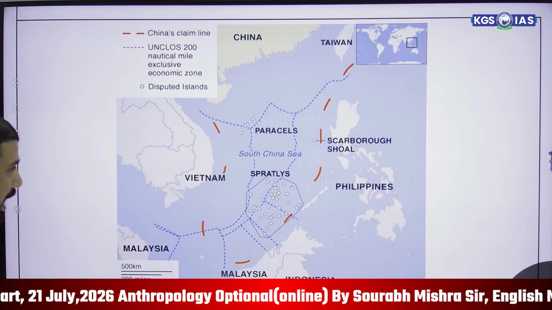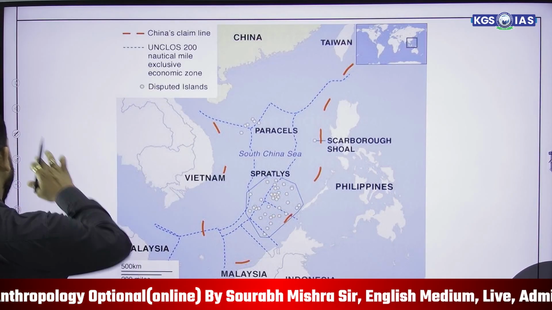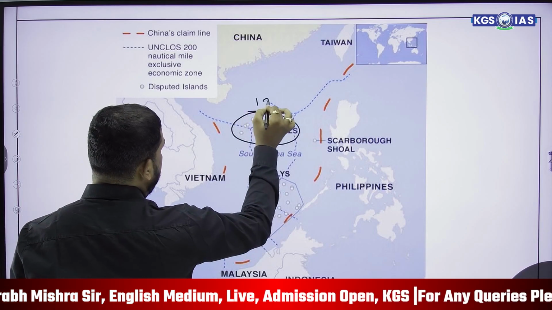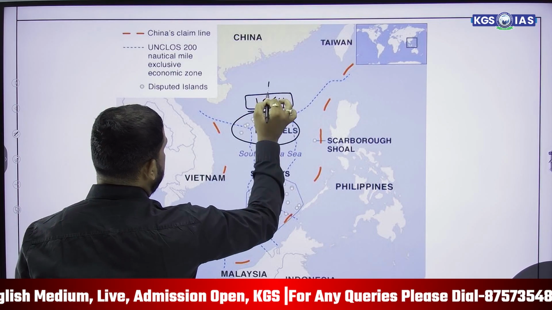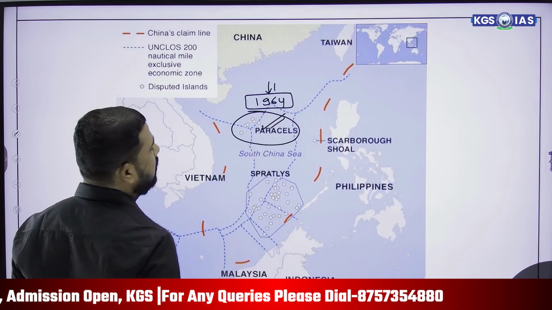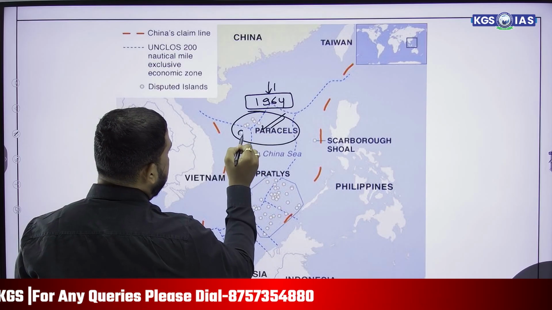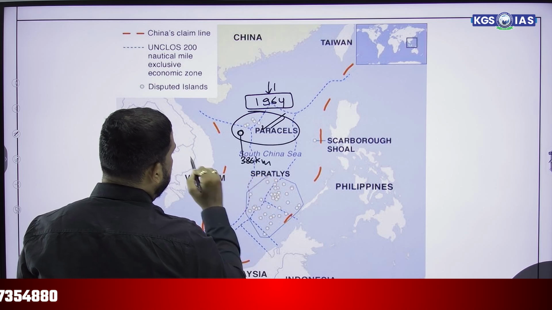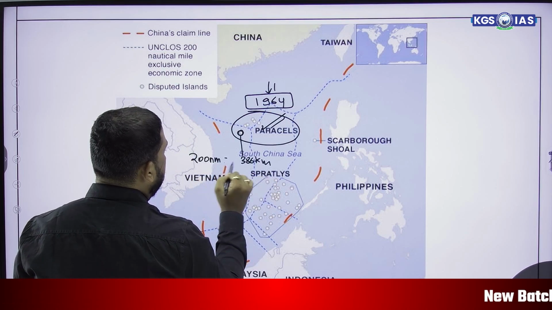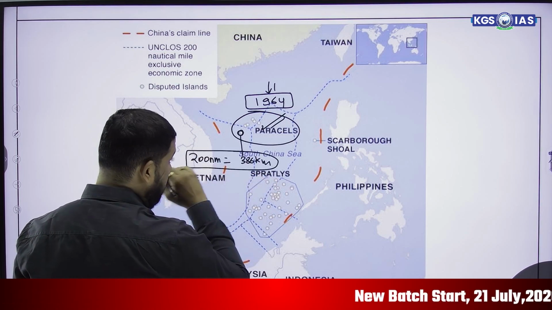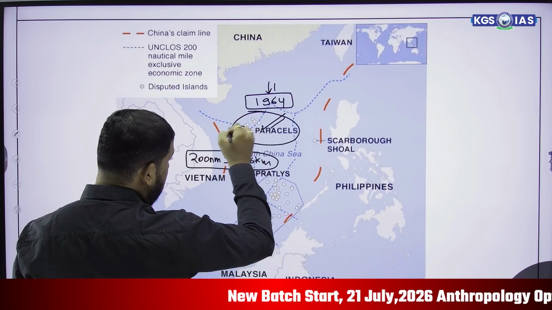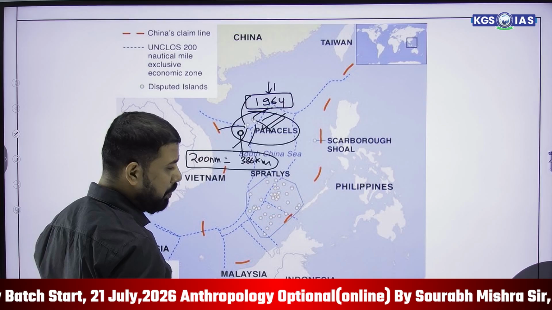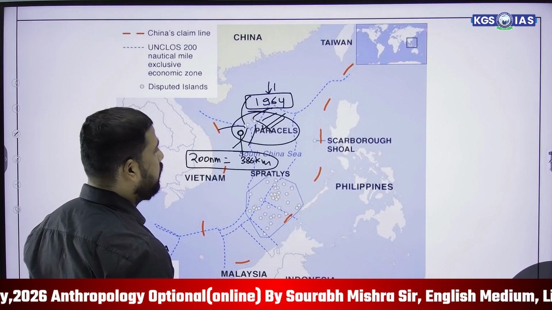Moving forward, the South China Sea has some islands which are very much disputed, like the Paracel Islands, which China has claimed as its own till 1964. If China claims these islands, it can claim the 386-kilometer boundary, because 200 nautical miles is equivalent to 386 kilometers. From this region, China can claim the area for gas, oil, and fishing purposes.